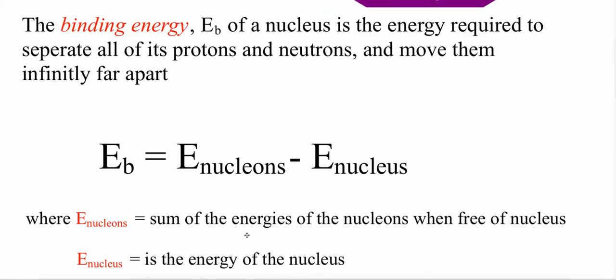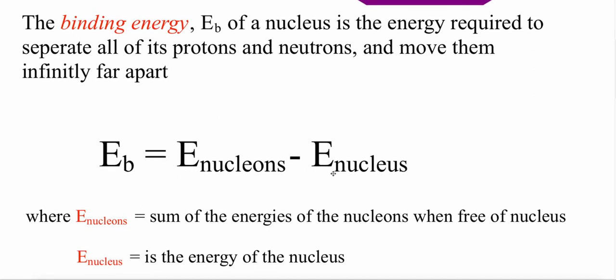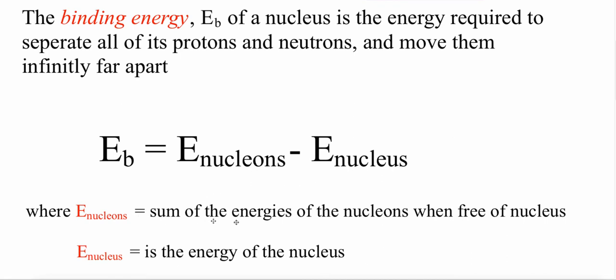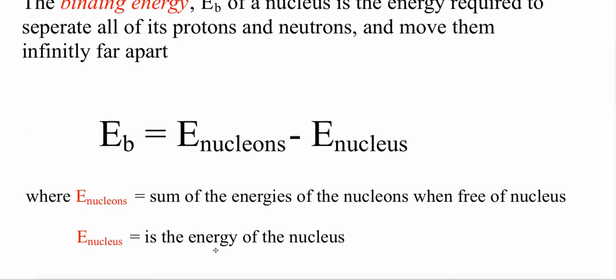In other words, the binding energy is equal to the energy of our nucleons minus the energy of the nucleus, where the energy of the nucleons is the sum of all the nucleons' energies, and the energy of the nucleus is the energy of the nucleus itself.